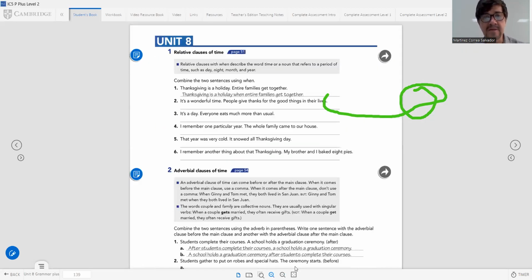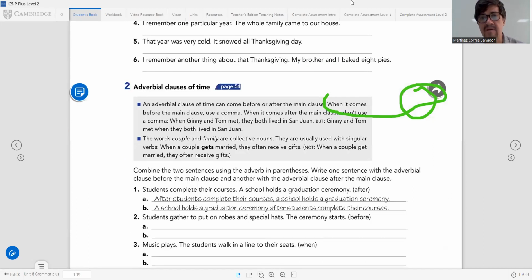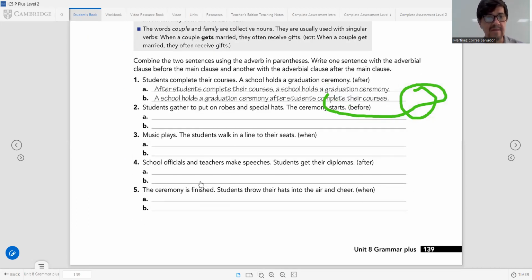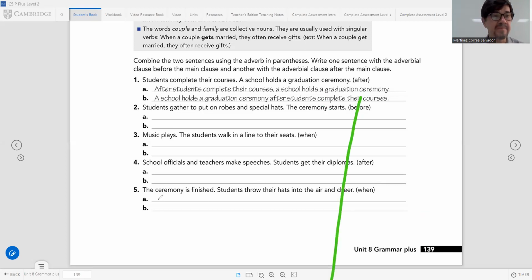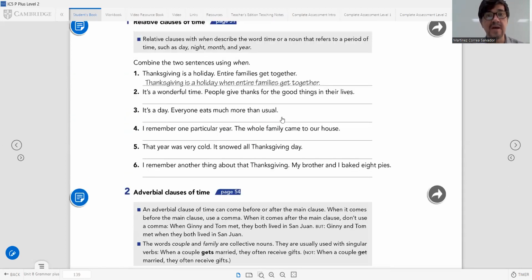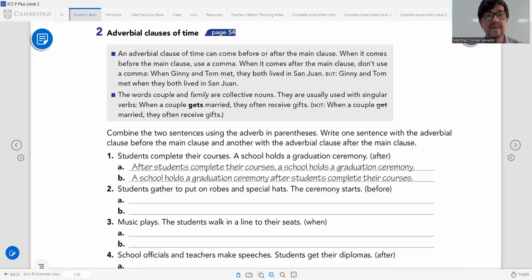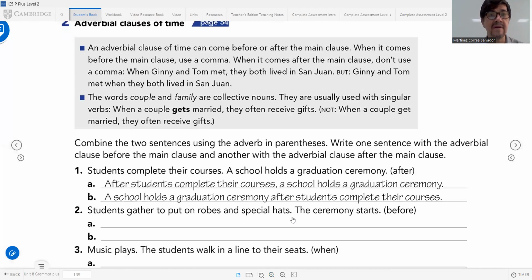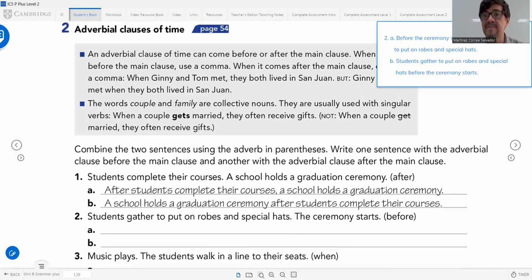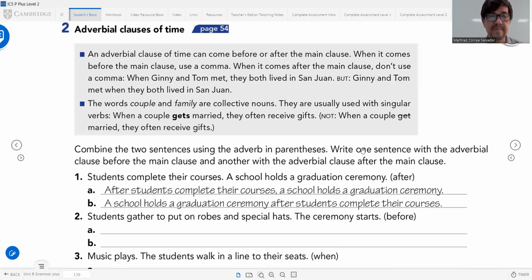Page 139. So let's continue with the book, page 139. Remember, page 139. We have here an explanation: adverbial clause of time. So we're talking about the adverbial clause of time.